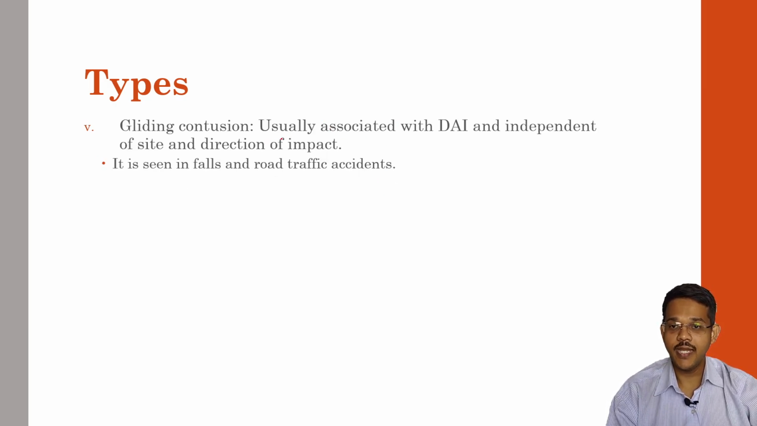Then there are gliding contusions. These are usually associated with diffuse axonal injury and occur independent of the site and direction of impact. So they may be present other than at the site of impact. It is seen in falls and road traffic accidents.